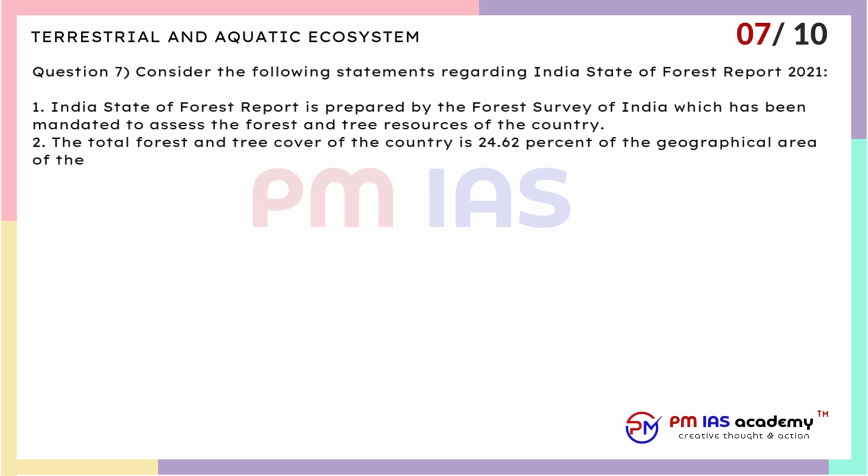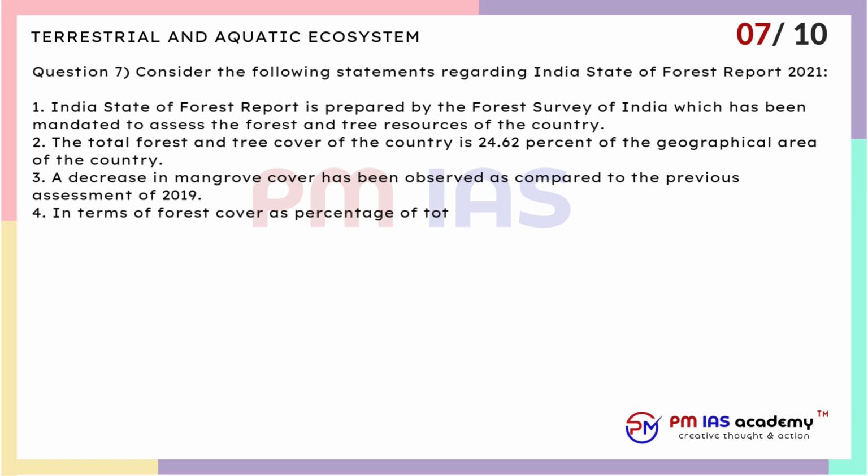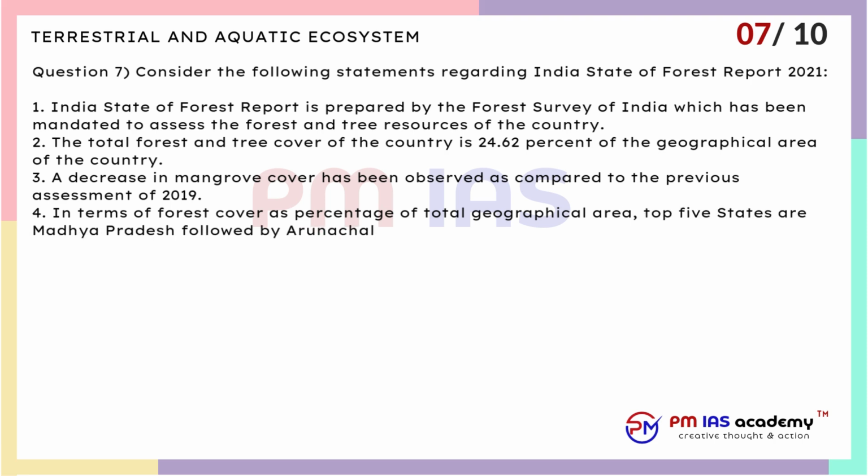A decrease in mangrove cover has been observed as compared to the previous assessment of 2019. 4. In terms of forest cover as percentage of total geographical area, top 5 states are Madhya Pradesh followed by Arunachal Pradesh, Chhattisgarh, Odisha and Maharashtra.